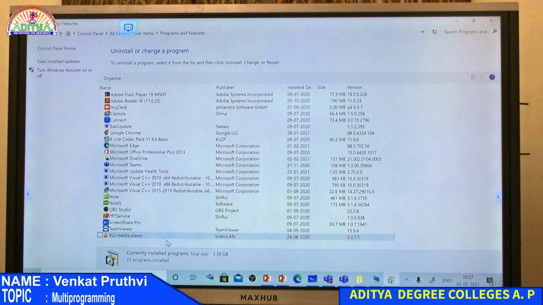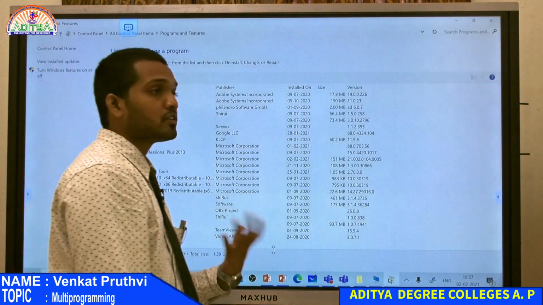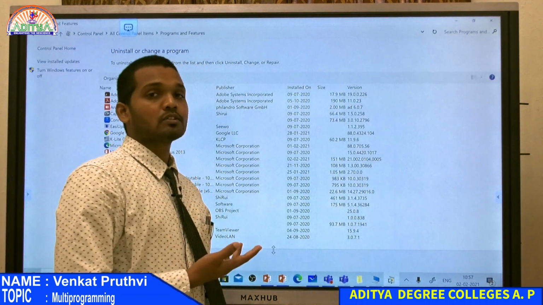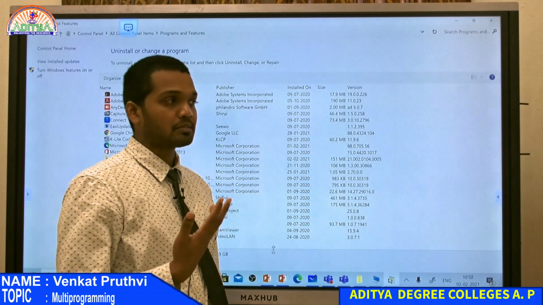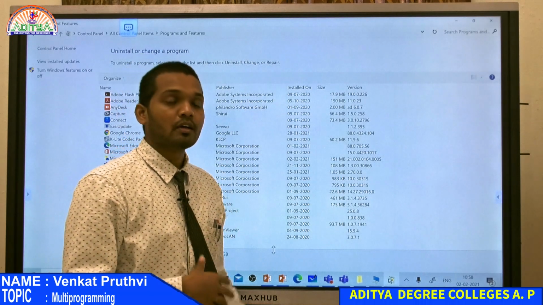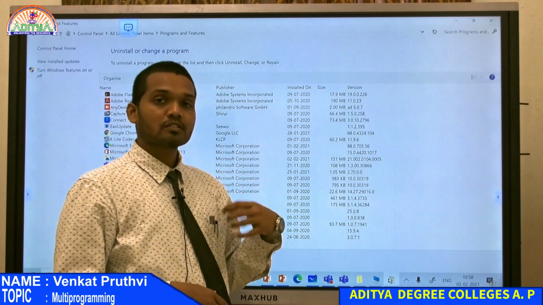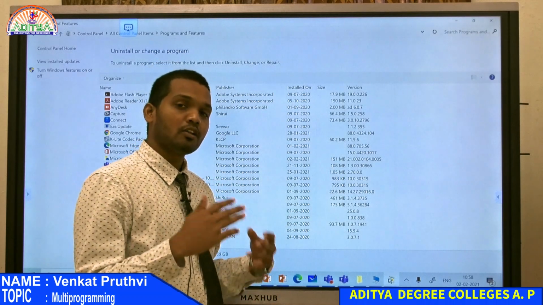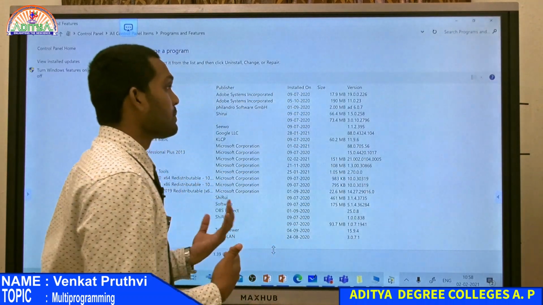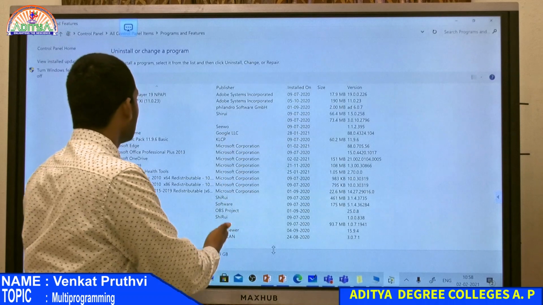Now see, you are not able to see WinRAR over here because we clicked on uninstall and it's gone. If you have to install WinRAR again, you have to go to its website and install the program back. Otherwise, if you have the exe file available, you can click on that and do the installation procedure. That is how we manage these things.